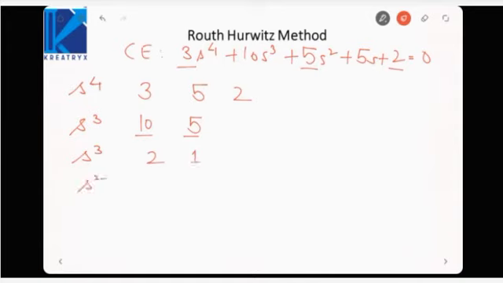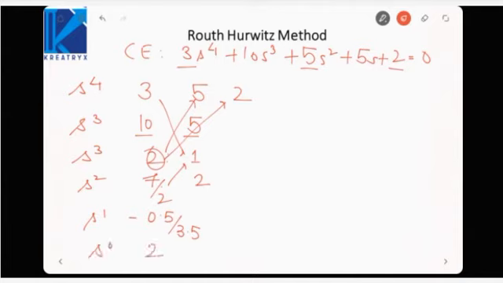Now to form s square, it will be 2 into 5 minus 3 into 1, that is 10 minus 3, 7, divided by 2. We have to divide by this factor. Then 2 into 2 minus 3 into 0, divided by 2, that is 2. Similarly, with 7 by 2, that is 3.5, into 1 minus 4, that is minus 0.5, so it will be minus 0.5 by 3.5, and s raised to power 0 would be 2.